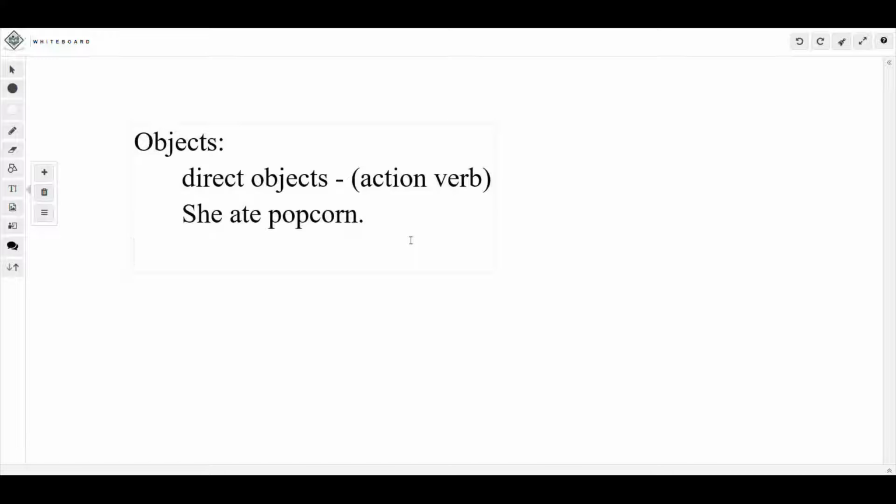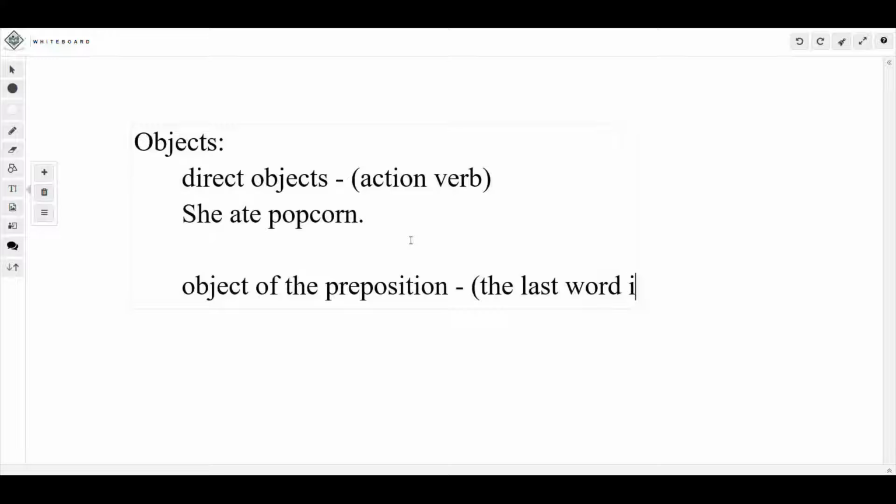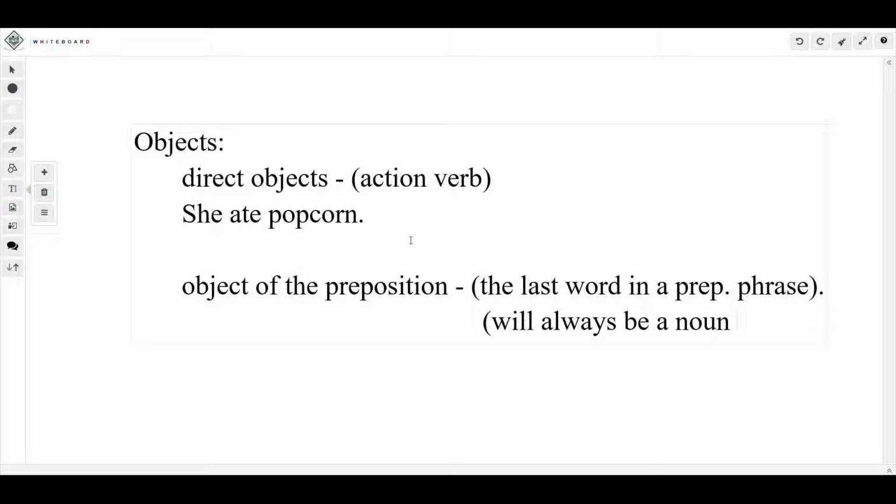All right, so then the other object we've been talking about is the object of the preposition. Now, this basically is going to be the last word in a prepositional phrase. And that means it's always going to be a noun or pronoun.